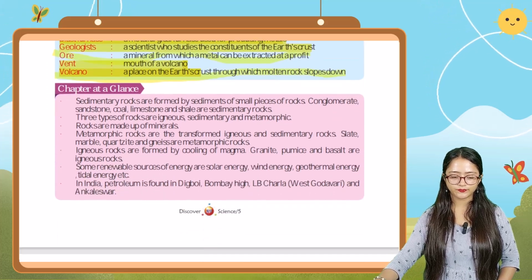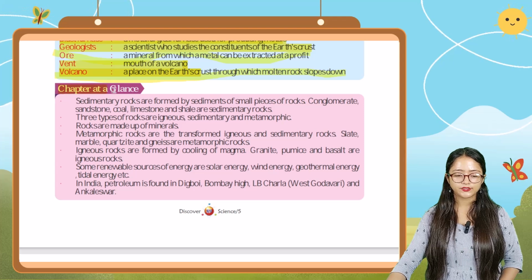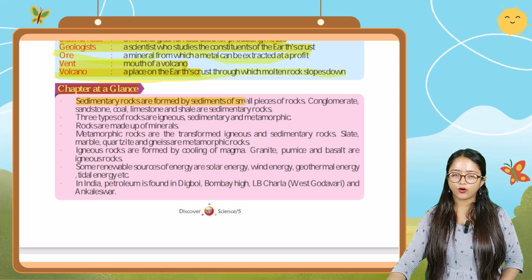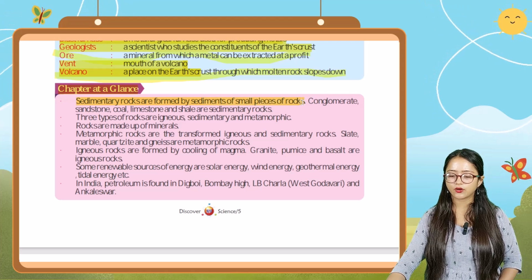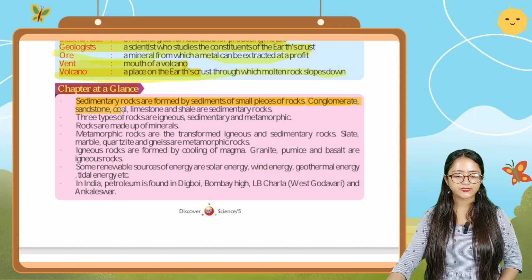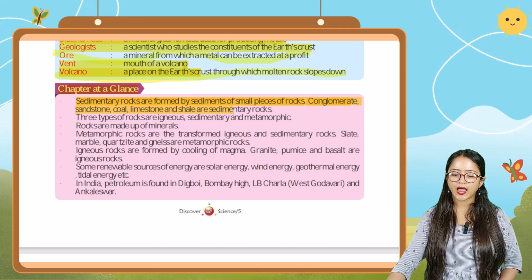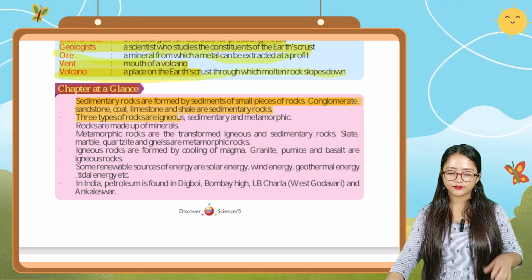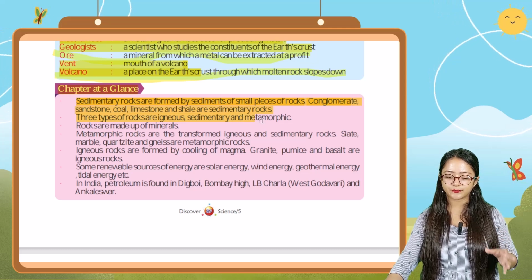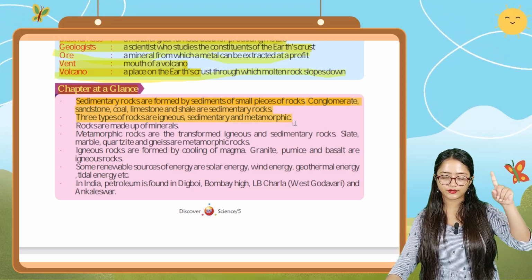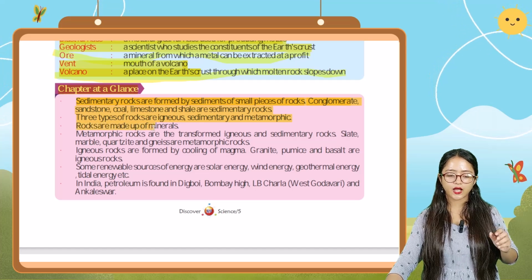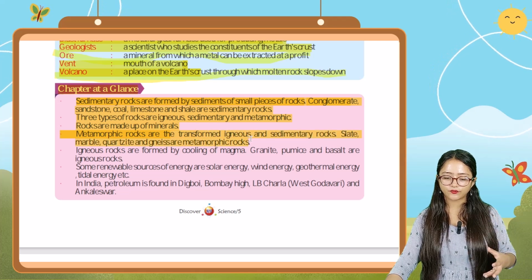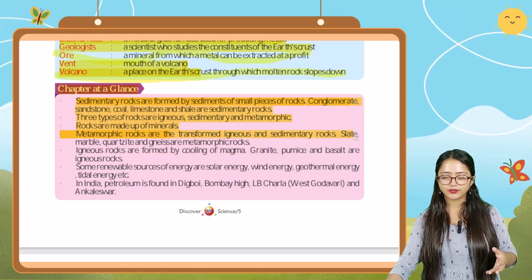That is volcano. Next, we're going to discuss the chapter at a glance. First one, sedimentary rocks are formed by sediments of small pieces of rocks. Conglomerate, sandstone, coal, limestone, and shale are sedimentary rocks. Next one, three types of rocks are igneous, sedimentary, and metamorphic. Rocks are made up of minerals. Metamorphic rocks are the transformed igneous and sedimentary rocks.